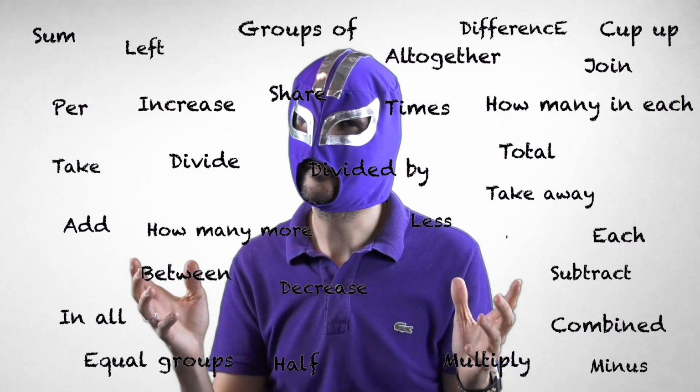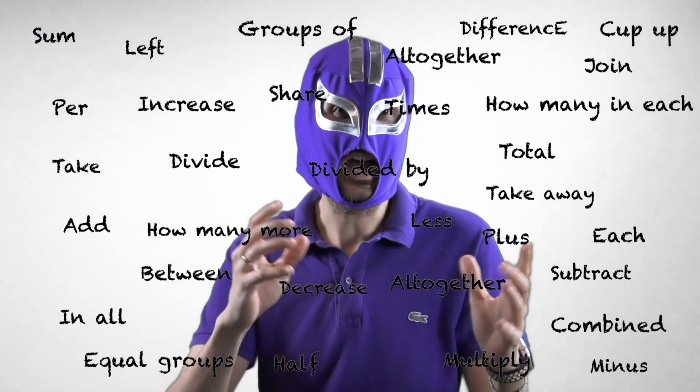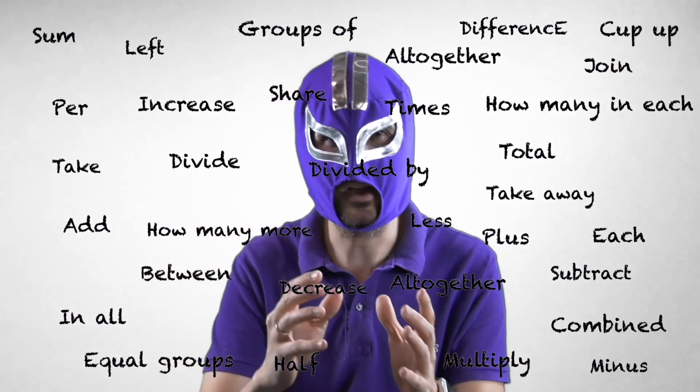But how? Each operation, addition, subtraction, multiplication, and division, has keywords associated with it. Let's see which words help us with addition. Sum, join, in all, increase, all together, add, total, plus, combine.